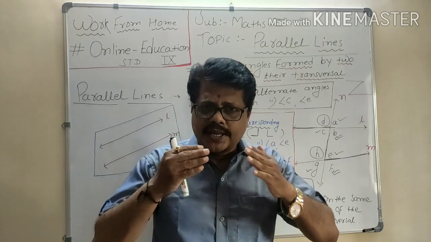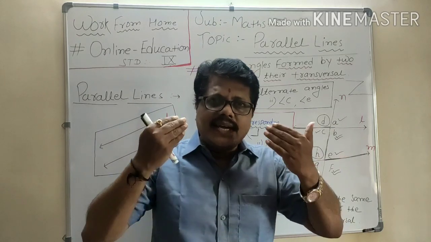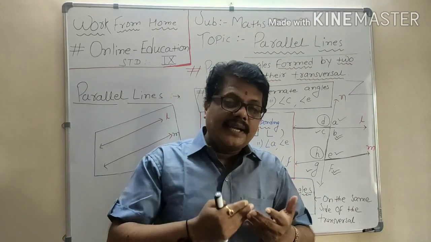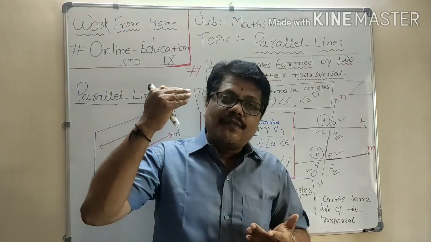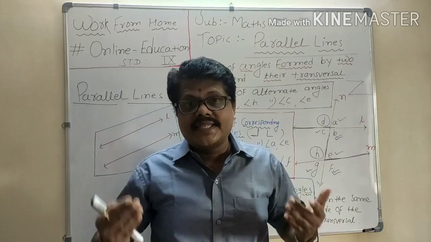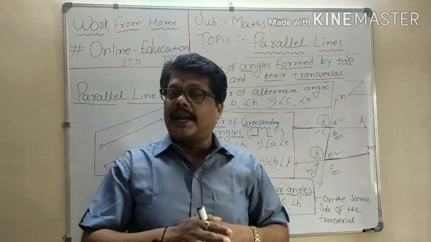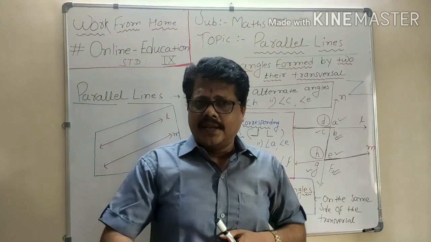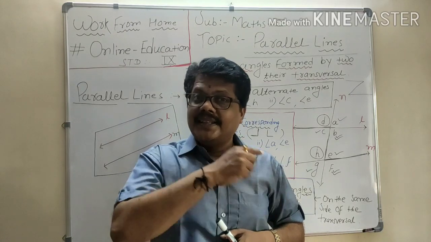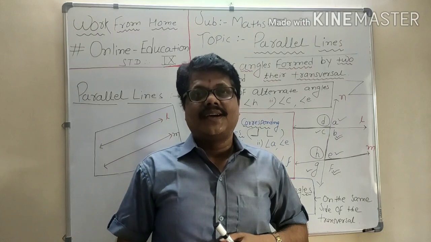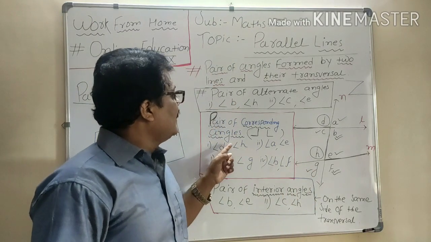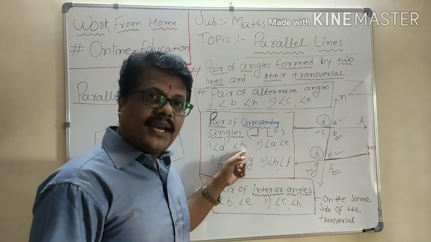So dear student, what I want to convey is that these are the properties of corresponding angles, interior angles, and the alternate angle test, which says that if the 2 lines are parallel, very important wording, the lines should be parallel. If the lines are parallel, then corresponding angles are congruent. That means if angle D is 80, then angle H will also be 80 degrees.